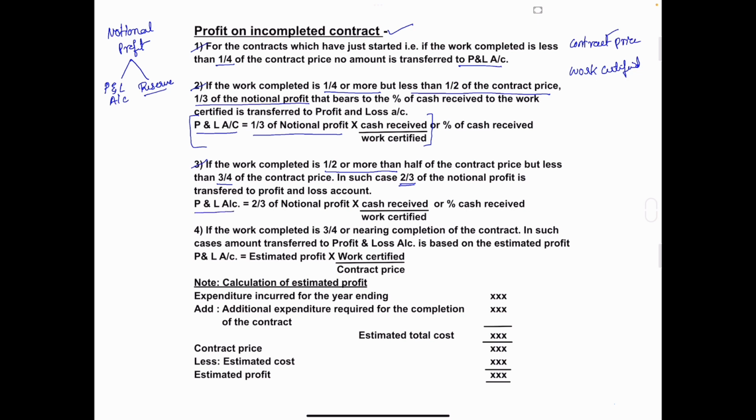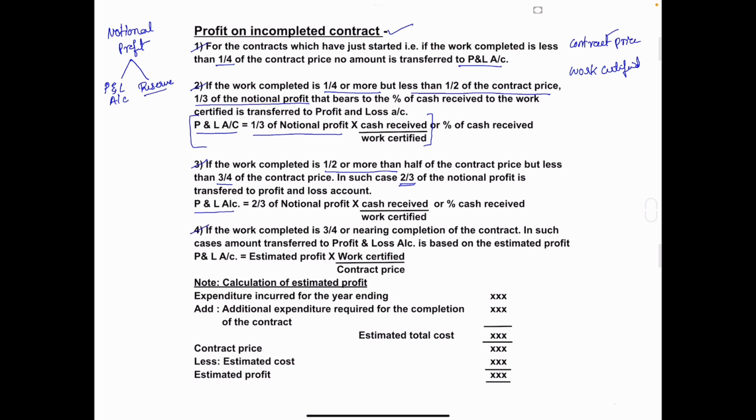So the formula: profit and loss account is equal to two-thirds of notional profit into cash received divided by work certified, or percentage of cash received.